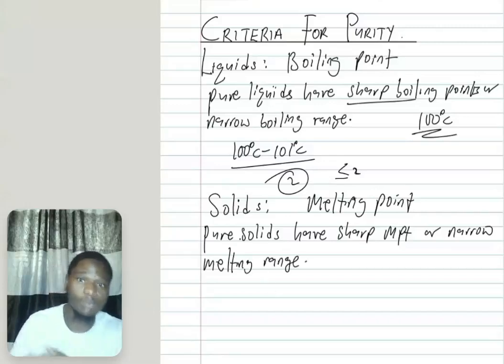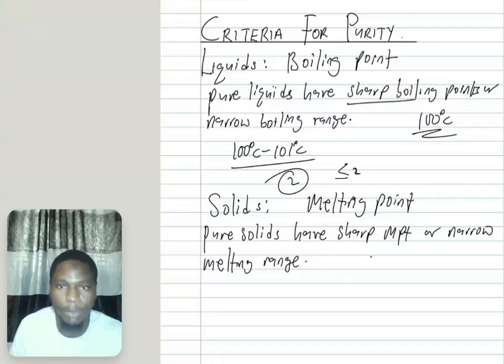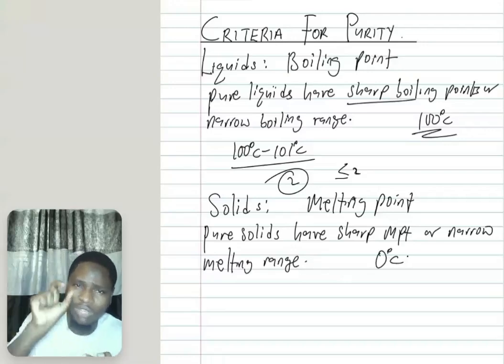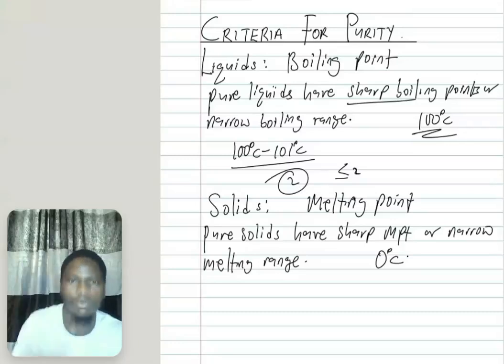That is, the melting point will be sharp. You have a definite melting point or a narrow melting range. For example, the melting point of ice is 0 degrees Celsius. Or if you have a melting range, it will be very, very small, between the 2 points.